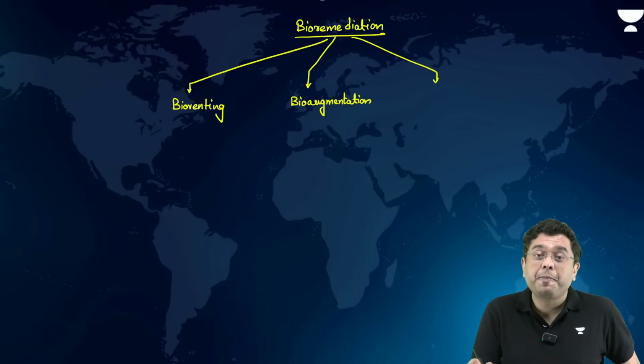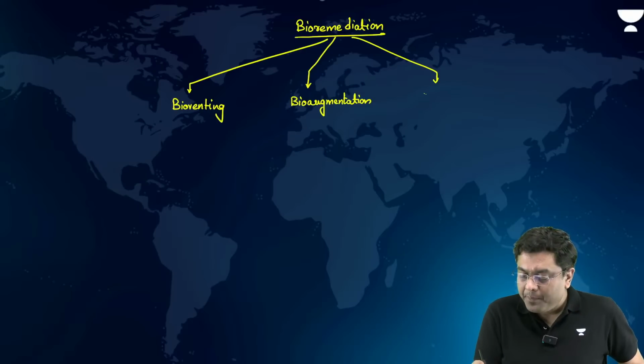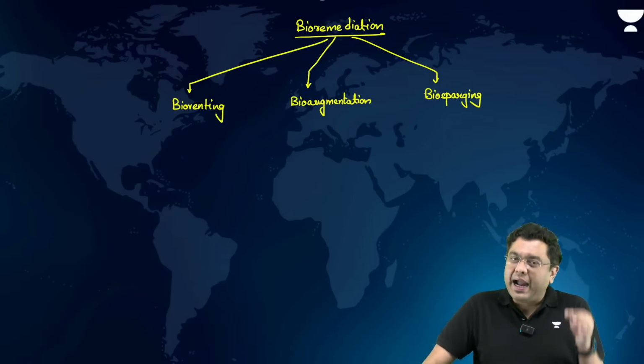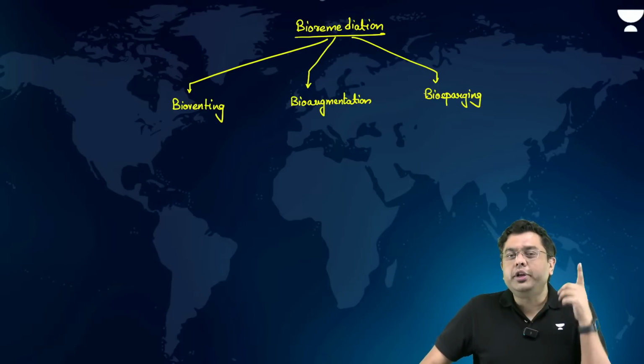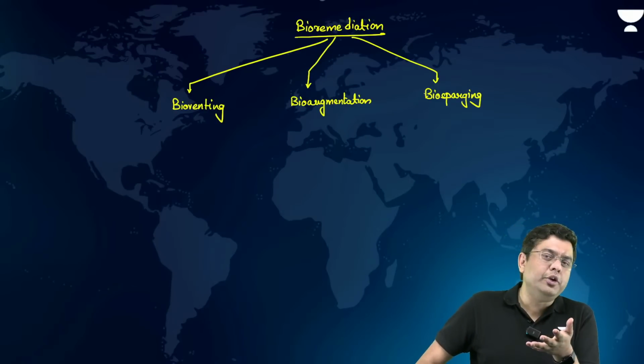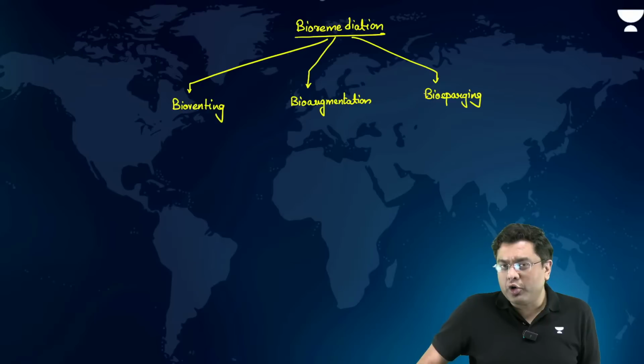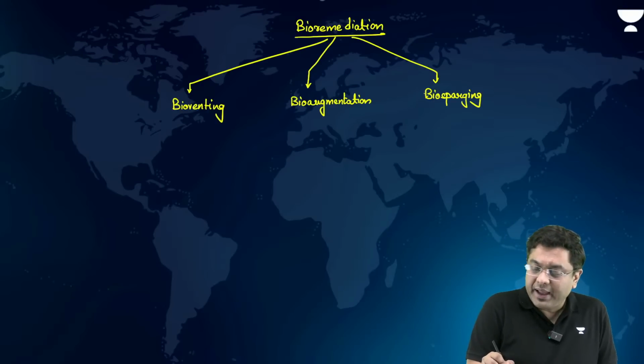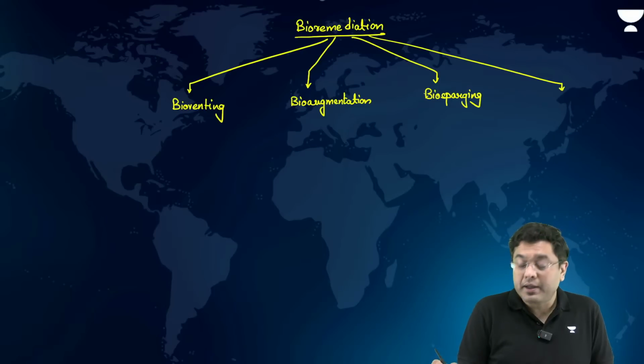Then you have biosparging, where the level of groundwater contamination is reduced by injecting high-pressured oxygen into the region of the groundwater and some of the nutrients which can aid in the growth of the specific microbes to take care of the contaminant. And then you have composting.